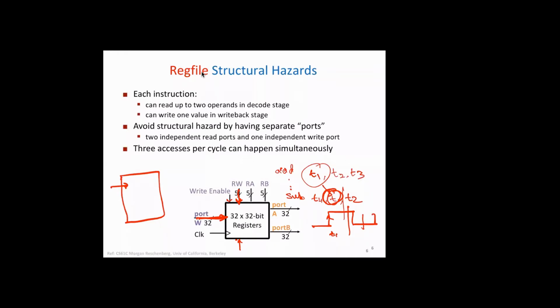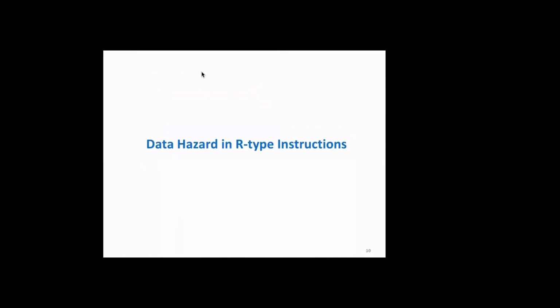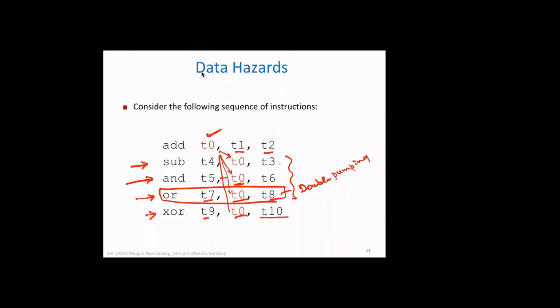So our design is to be such that if you are using double pumping, the writing happens in the first half and reading happens in the second half, not immediately. Otherwise, registers from register one can read immediately. As we mentioned earlier, reading can be done anytime and writing is only at the leading edge. But here the reading is restricted to the second half such that data value gets written into register file. I hope it's clear now. Yes, sir. If we design register file in this way, then it's called double pumping.